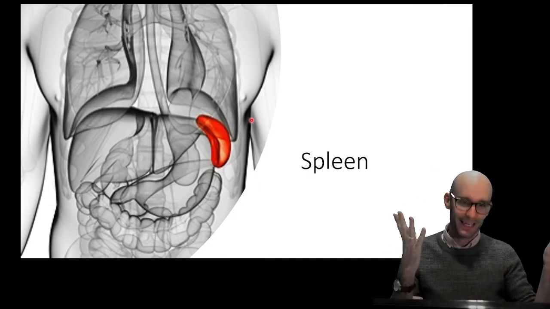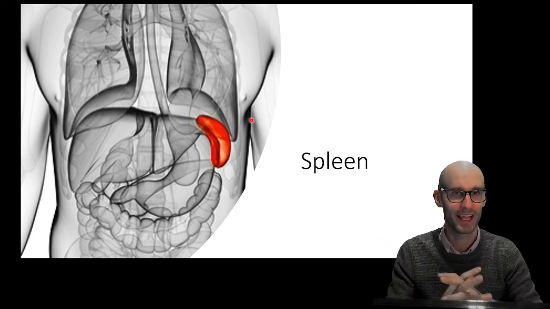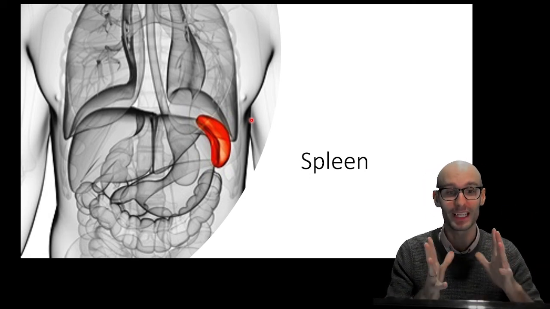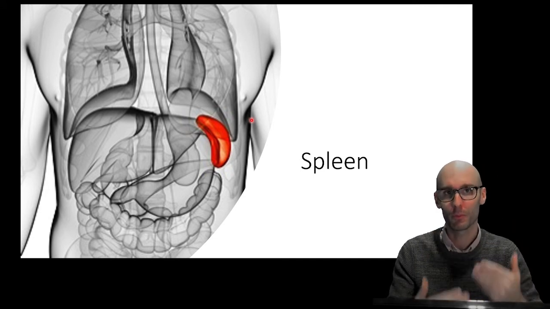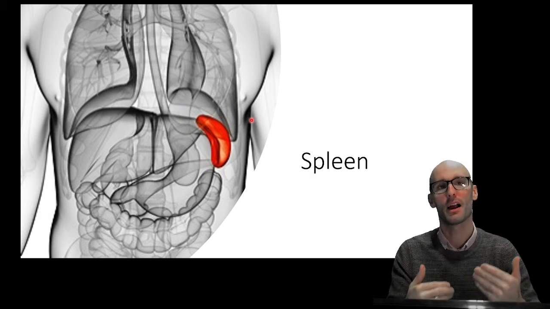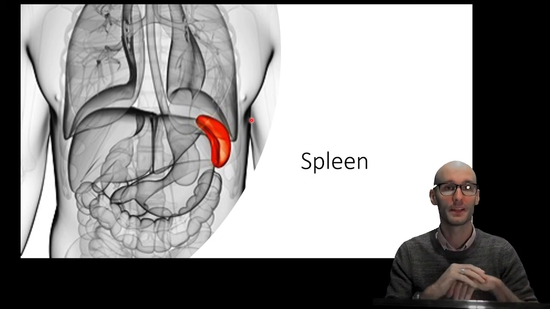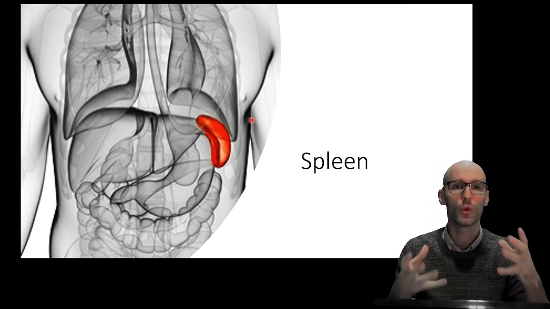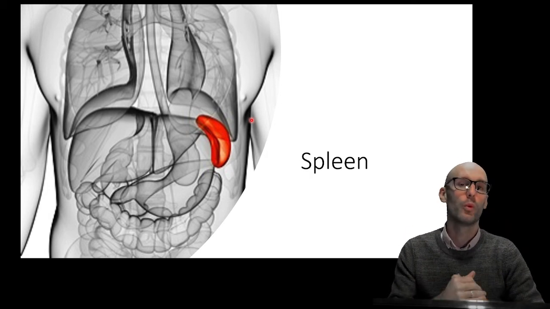Now, the spleen. It's one of the weird organs that you often don't learn what it does until much later. We're going to go into that in detail in one of my later immunological videos because it's a really important immune organ. But one of the major roles of the spleen is to filter your blood, in particular your blood cells. So it filters out dysfunctional and dying blood cells. Your blood cells don't last forever, so you need to take out the dysfunctional blood cells and they will be replaced from the bone marrow producing blood cells.